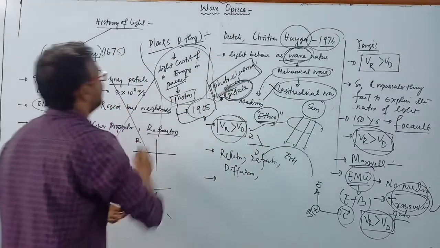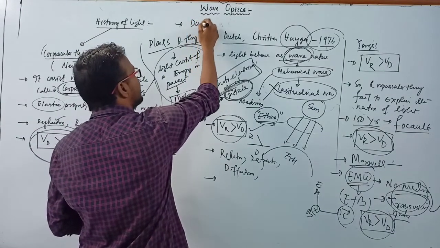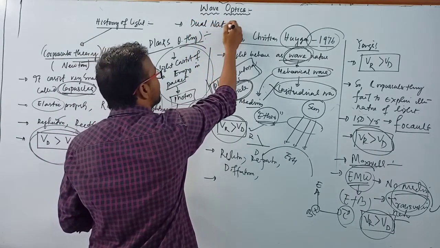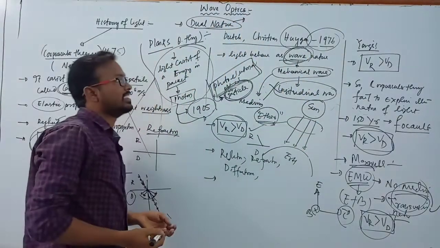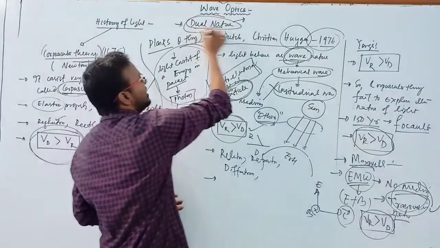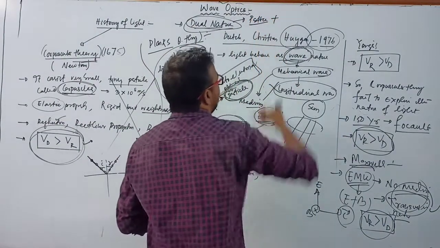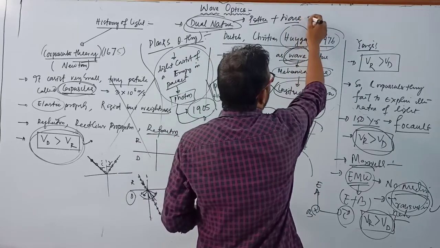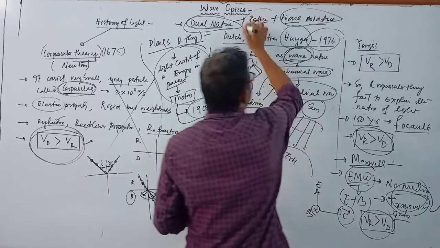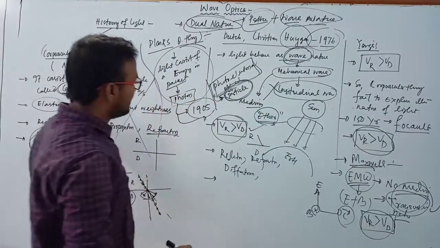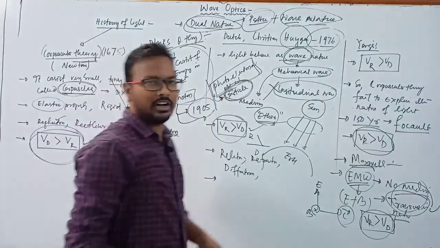So finally they conclude that light behaves as a dual nature, or dual nature of light, which we will study in a later class. So what is dual nature? Sometimes light behaves as particle nature, and sometimes it behaves as wave nature, depending on the medium and surrounding condition. Clear? So these are the characteristics, or the history, of light.